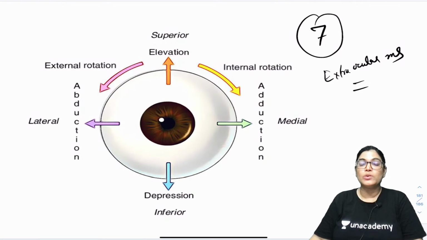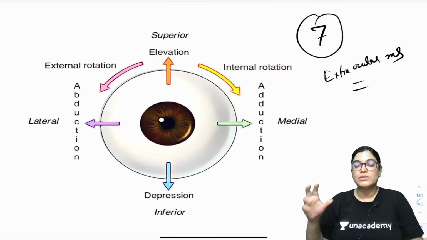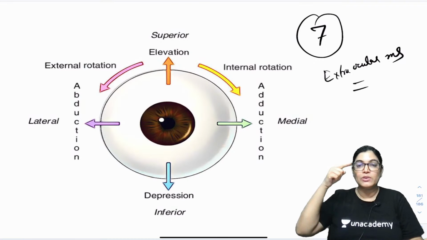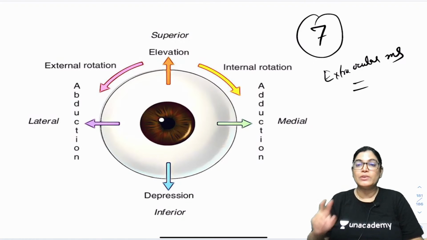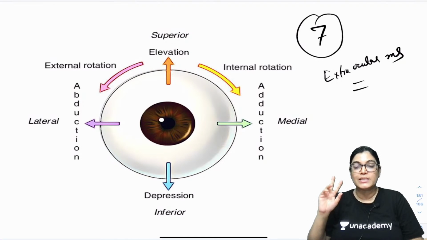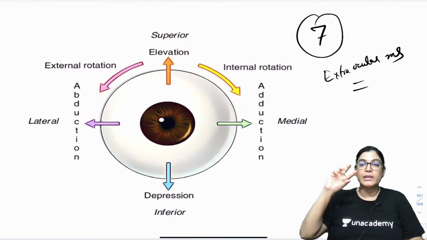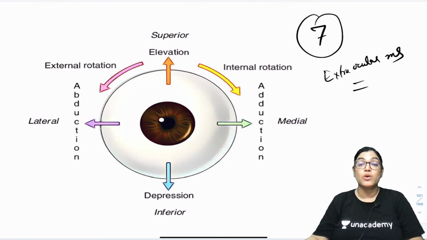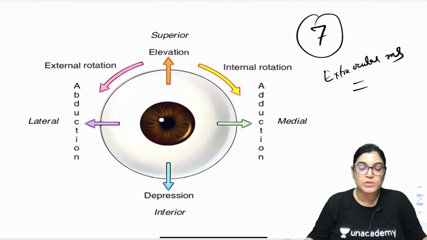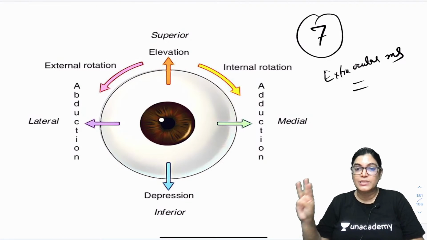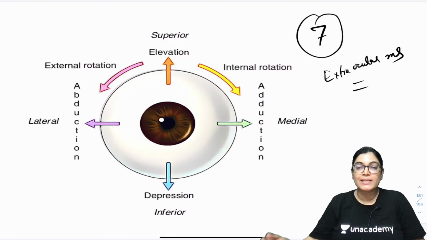The first thing which I want to tell is that the action of extraocular muscles occurs in 3 planes. Elevation and depression occur around the transverse axis. Adduction and abduction occur around the vertical axis. Intorsion means moving the top of the eyeball inward, and rotating it outward is extorsion. Intorsion and extorsion occur along the antero-posterior axis. So there are 3 axes of movement.